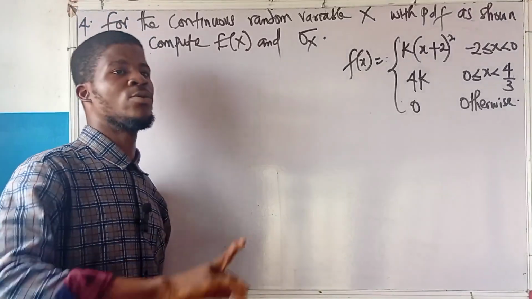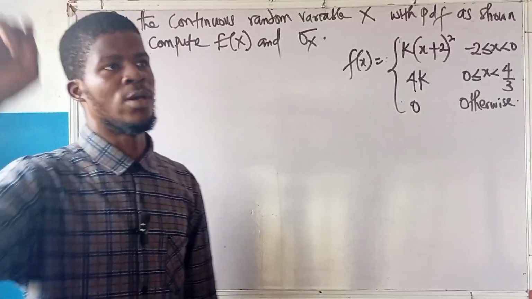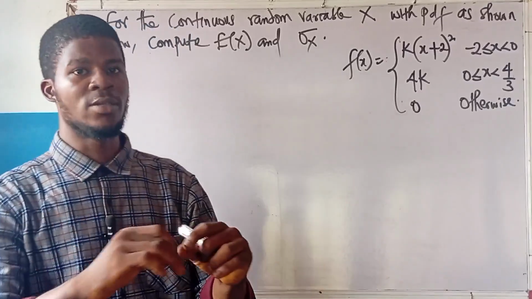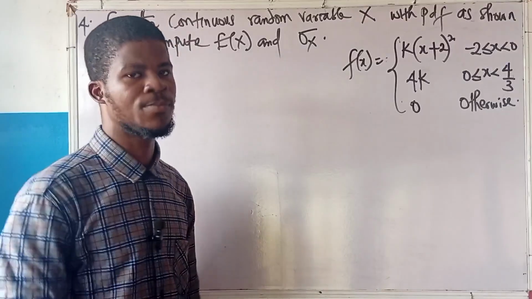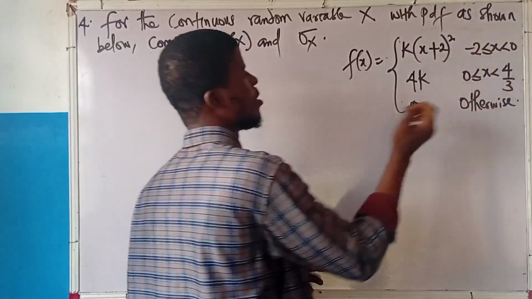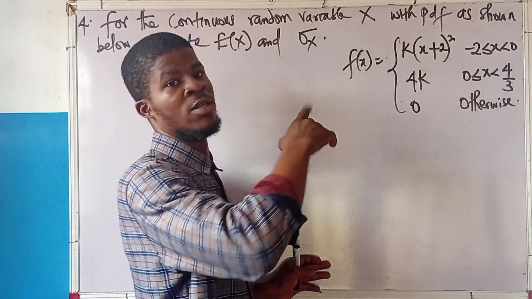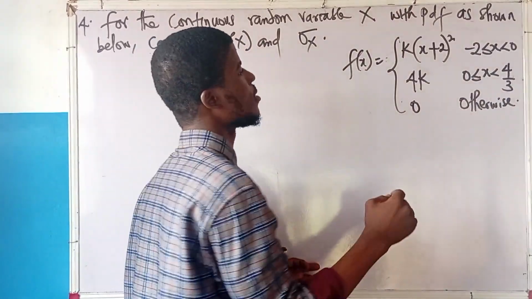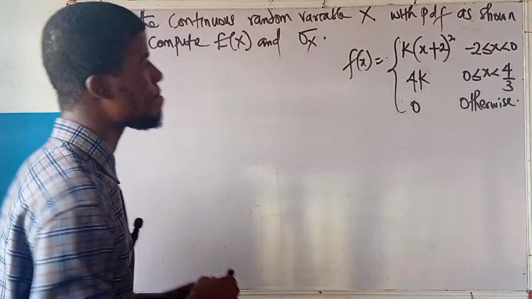To get k, we are going to take our mind back to video 1, when we said that for probability, generally, the sum of all probabilities is equal to what? 1. So I will integrate this function in this interval, integrate this one in this interval. Of course, 0 is 0. We neglect it. You understand now? Then set everything, the sum of everything to 1.